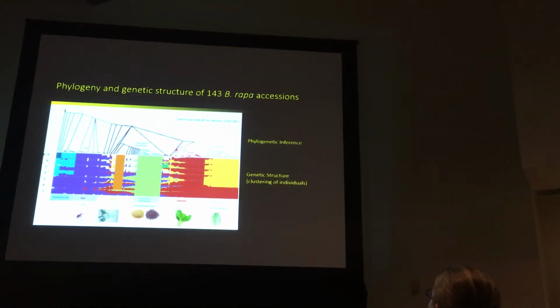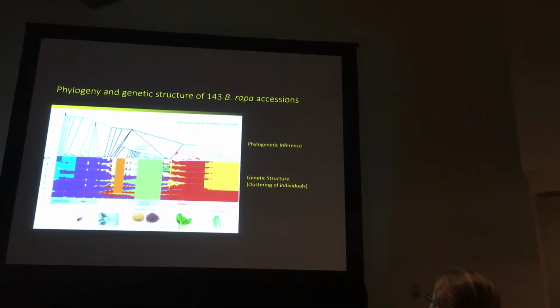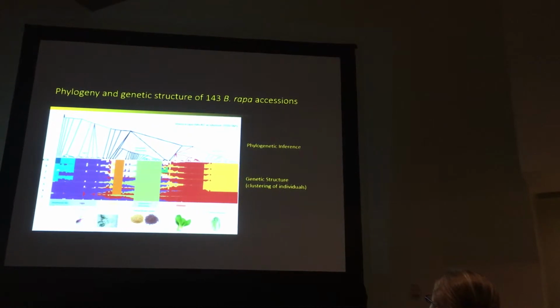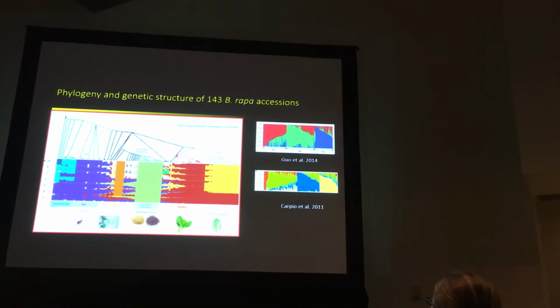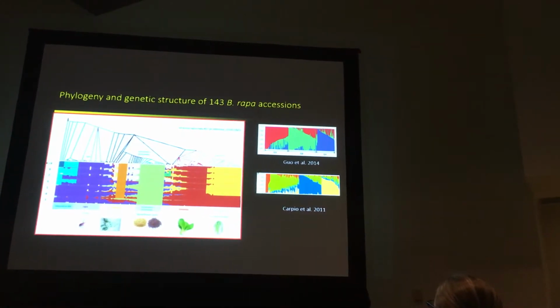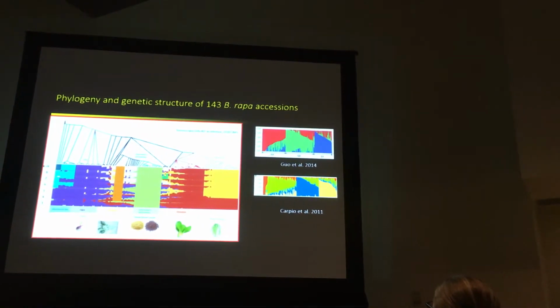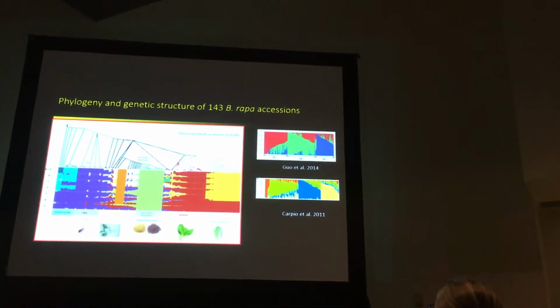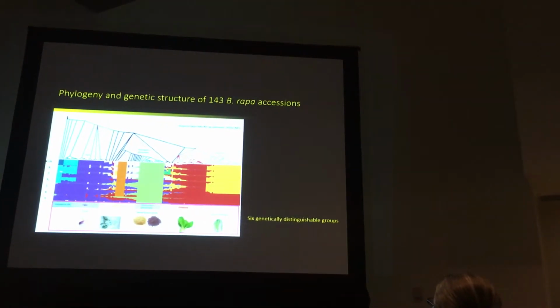So here is our result. At the top, we have a phylogenetic relationship of all the collected samples, and at the bottom, we have population structure analysis. When we associate these together, it looks very messy, right? But when we compare this result with previous studies, as you can see, our result has a much better resolution, which actually provides us more insights on the domestication and diversification of these Brassica rapa crops. So let's look at more details.